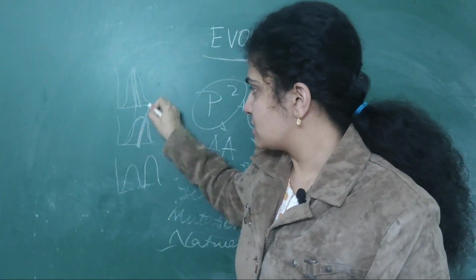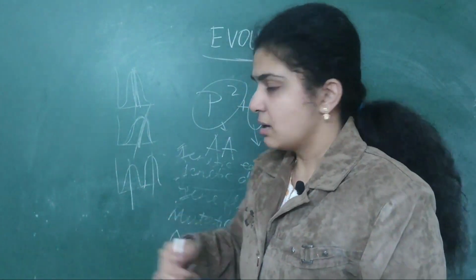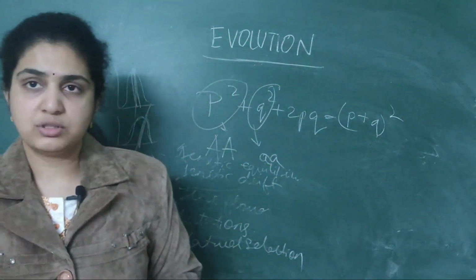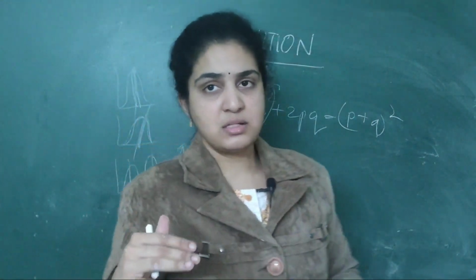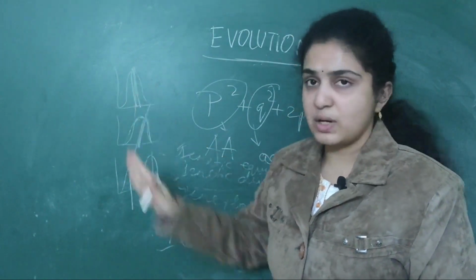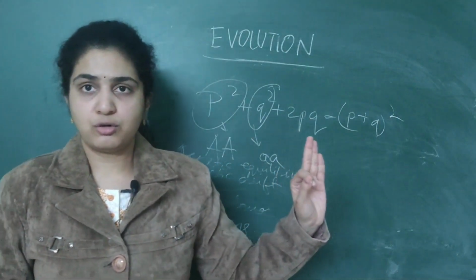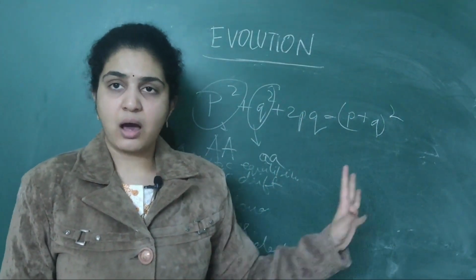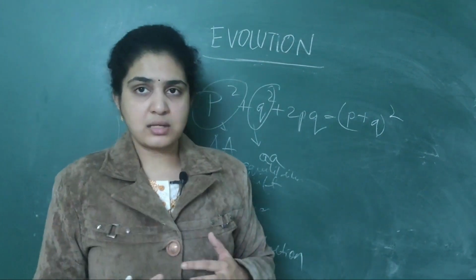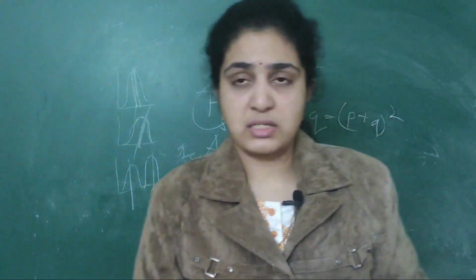Then disruptional means upwards and downwards movement, again upwards, again downwards. So directional, disruptional, as well as stabilization are the 3 important graphs from each point of view. So this is about the Hardy-Weinberg equilibrium, which we discussed in detail in the last class. I am revising for those who missed the class.